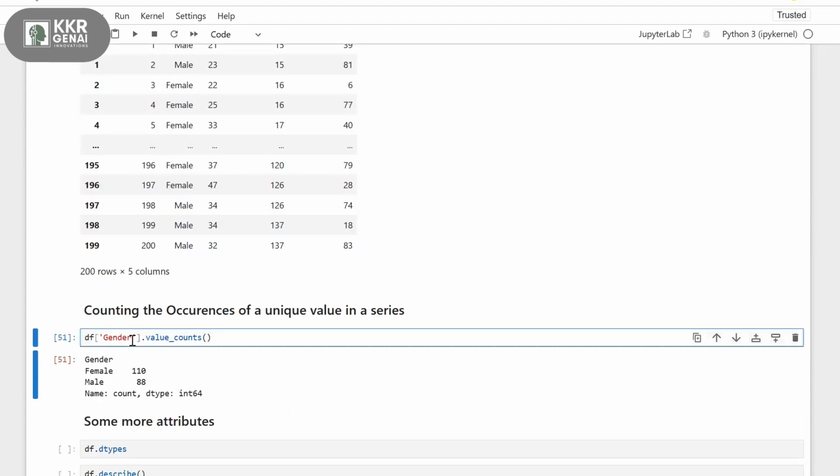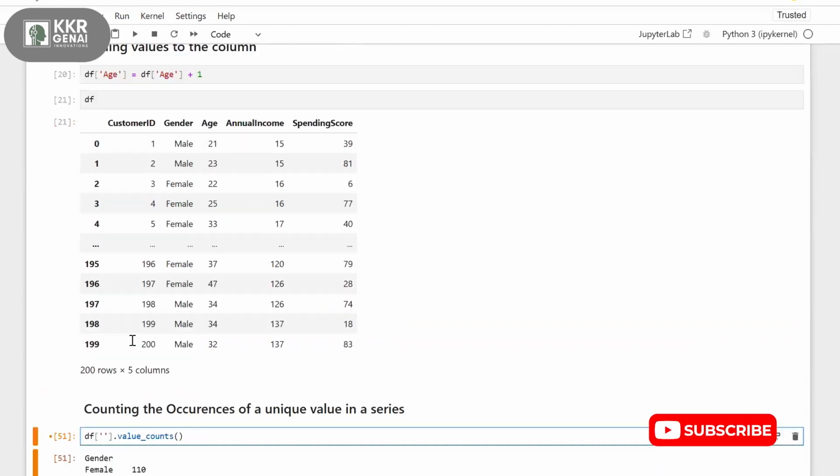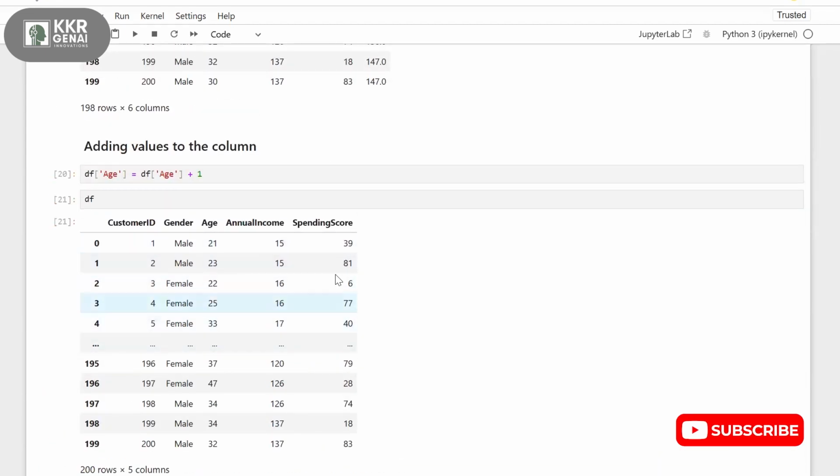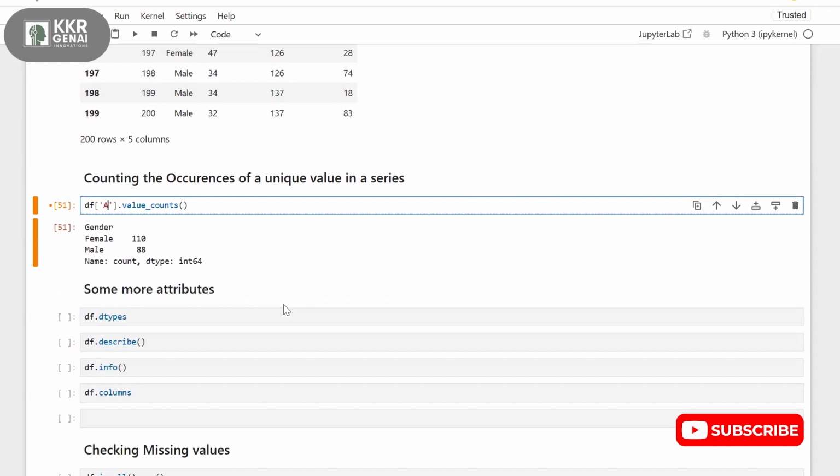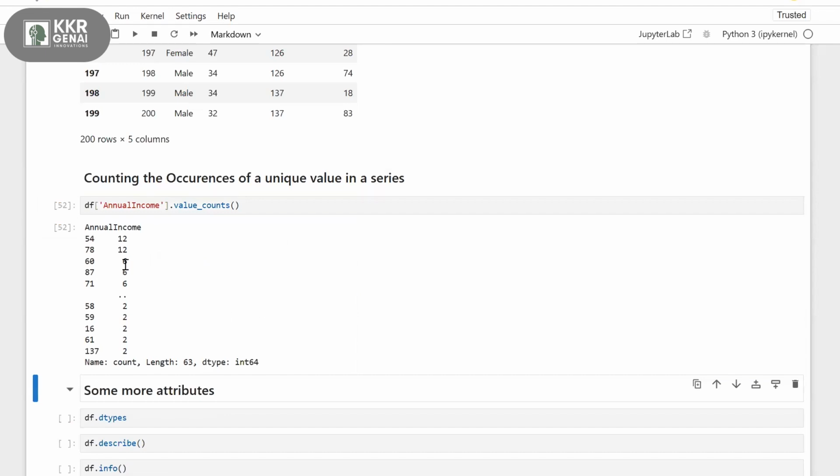Let's take another column, say annual income. Here you have these many values. 12 people have an annual income of 54, 12 people have 78, and 6 people have an annual income of 60. In this way, it will count the values for every unique record.